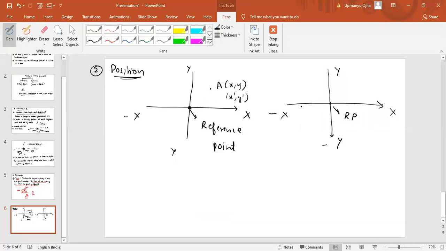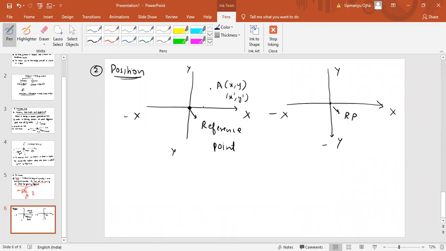You can see the figure itself. Here A is very close to the reference point, but here A is far away from the reference point. So the location will change, x dash, y dash. So if you change the reference point, the position of the particle will change. So the position of the particle depends upon the reference point.